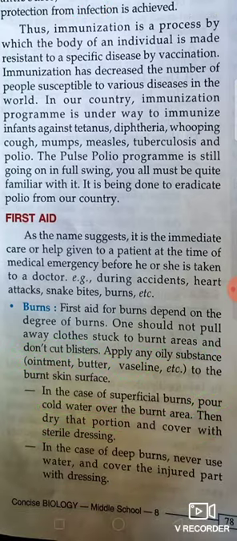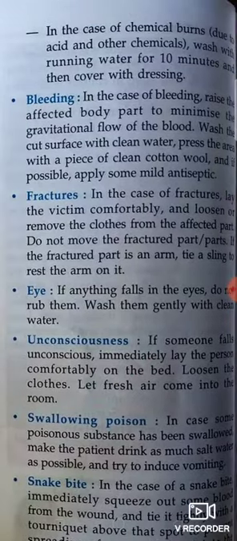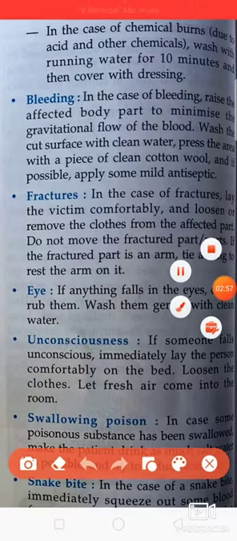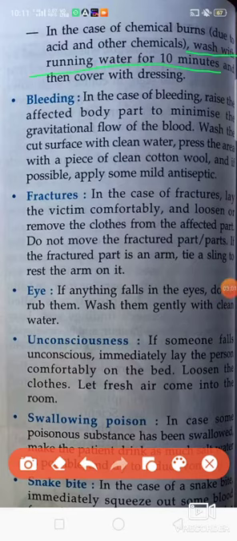But if the burn is a deep one, never use water and never cover the burnt area with a dressing. If the burn is due to some chemicals, always wash it with running water.